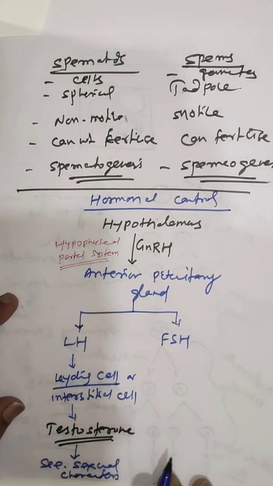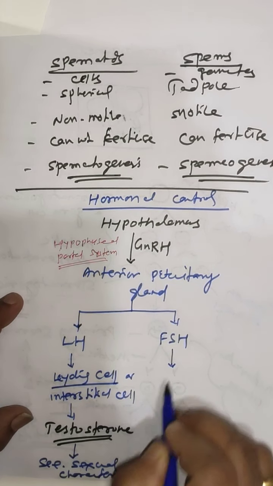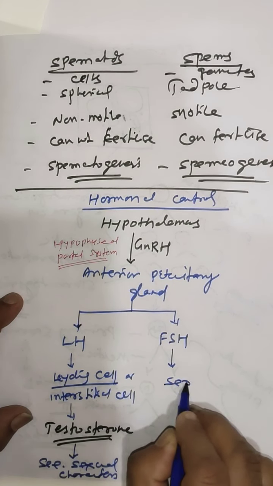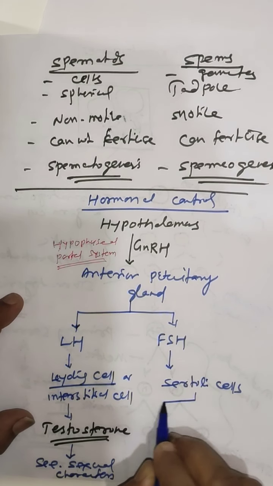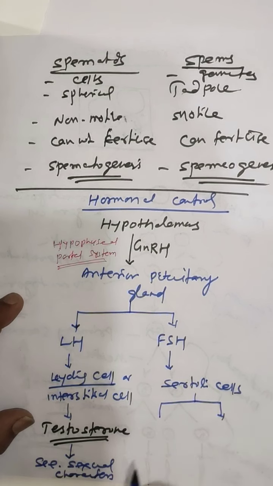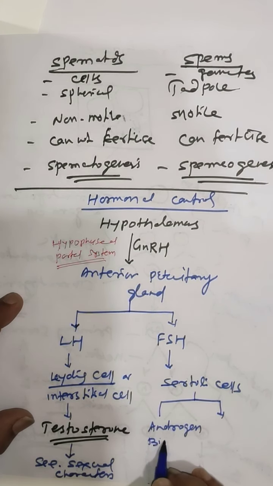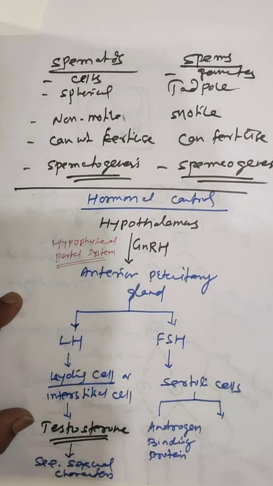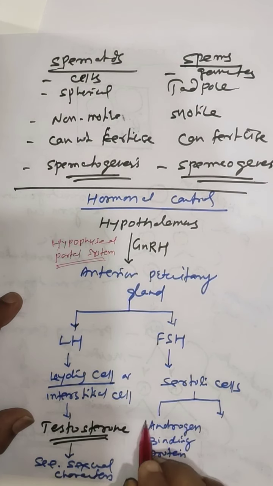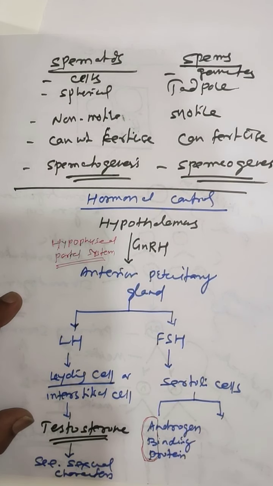Now we'll discuss the function of FSH or follicle stimulating hormone. The FSH, on the other hand, stimulates the Sertoli cells, which produce androgen binding protein, or in short ABP.